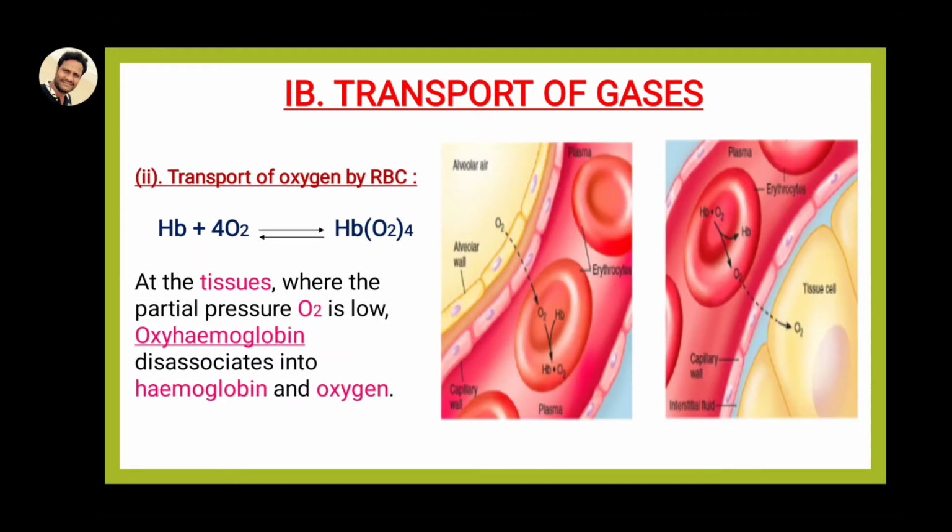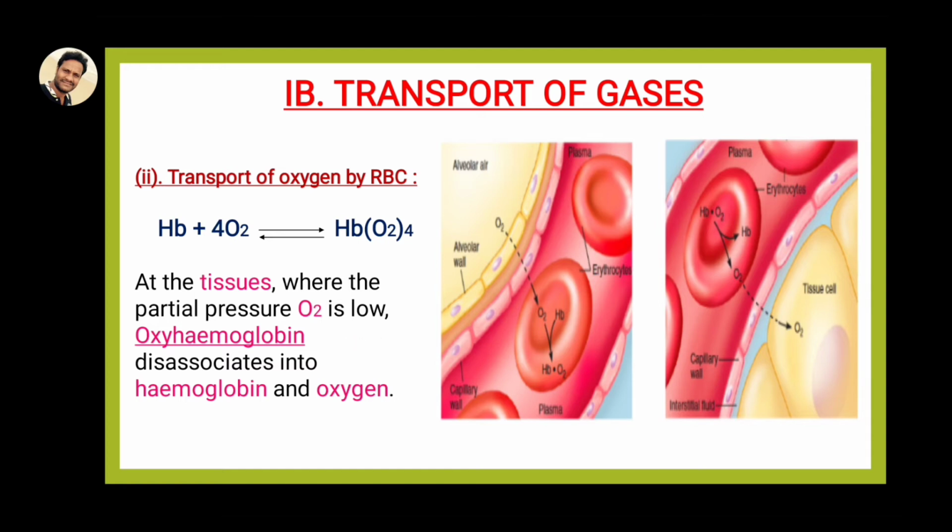And continuing, here you can see the formula: hemoglobin. How many oxygen molecules does one hemoglobin carry? Each hemoglobin has a carrying capacity of 4 molecules of oxygen. That's why it is called oxyhemoglobin, the formation of oxyhemoglobin. Now in the second case, what happens at the tissue level, Nana? At the tissue level, the partial pressure of oxygen is very low.